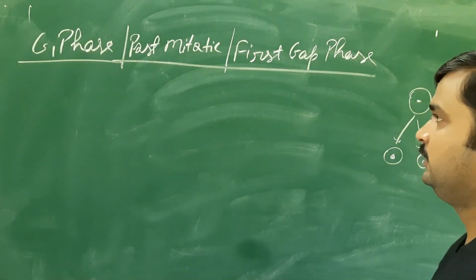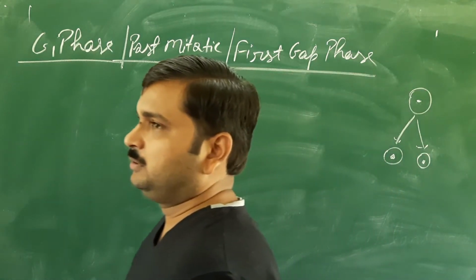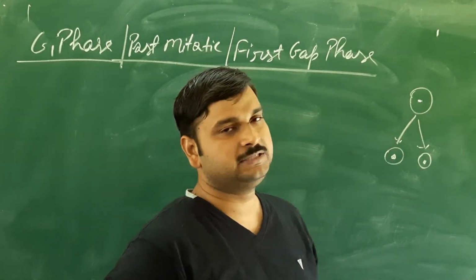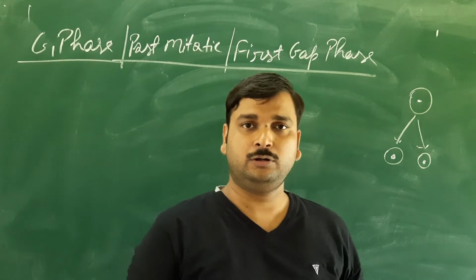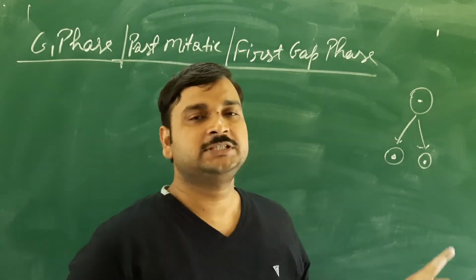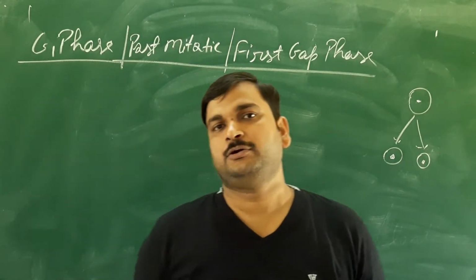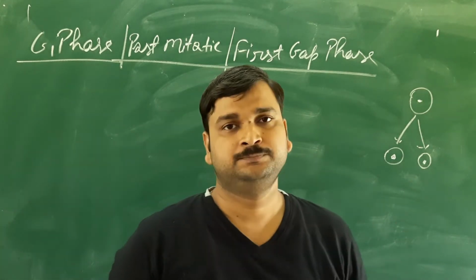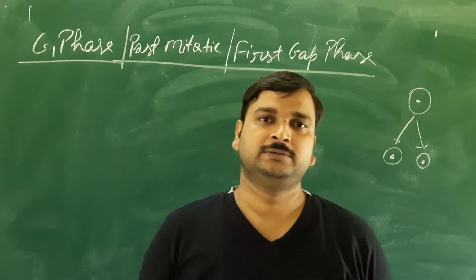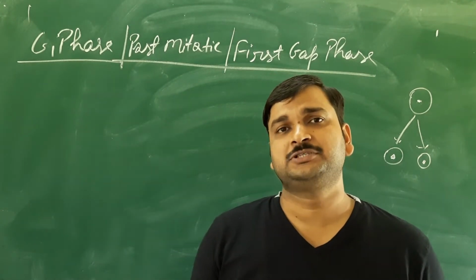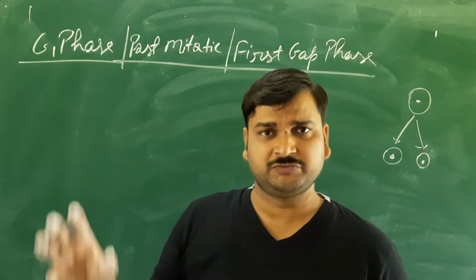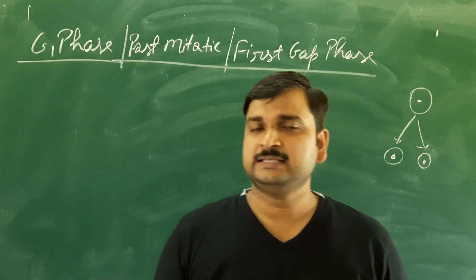Clear? Now something I want to ask you: when the cell division has taken place, and two daughter cells are formed from one parent cell, do these daughter cells have all the cell organelles or not? No. When these two daughter cells are formed from one parent cell, all the cell organelles are not present in them. Many membrane-bound cell organelles are absent in these two cells. Why? Because all these membrane-bound cell organelles disappear during the division phase. In which phase of the division, I will discuss with you. But what happens when the cell division takes place?